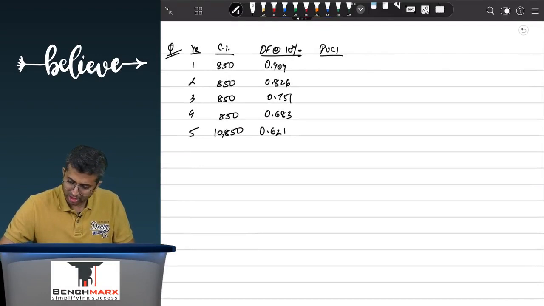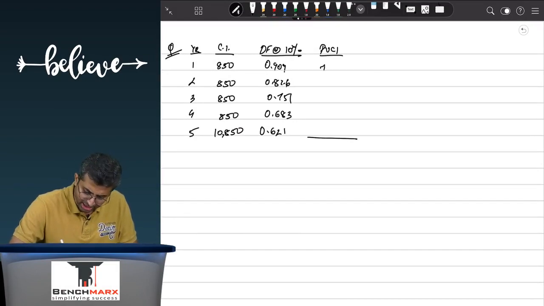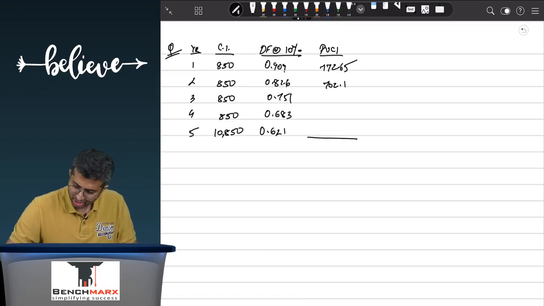So over here, this is to find the current market price. An easy calculation, 850 into 0.909, this is 772.65, plus 850 into 0.826, 702.1, plus 850 into 0.751, 638.35.